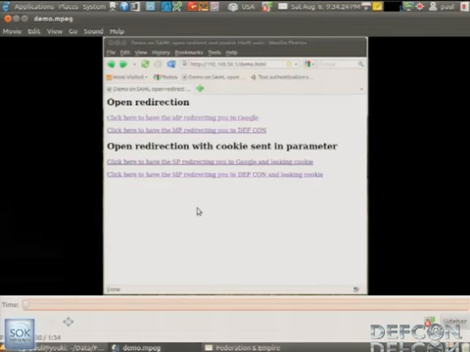So, let's see. At the beginning, you're going to see that this is just the open redirection vulnerability.